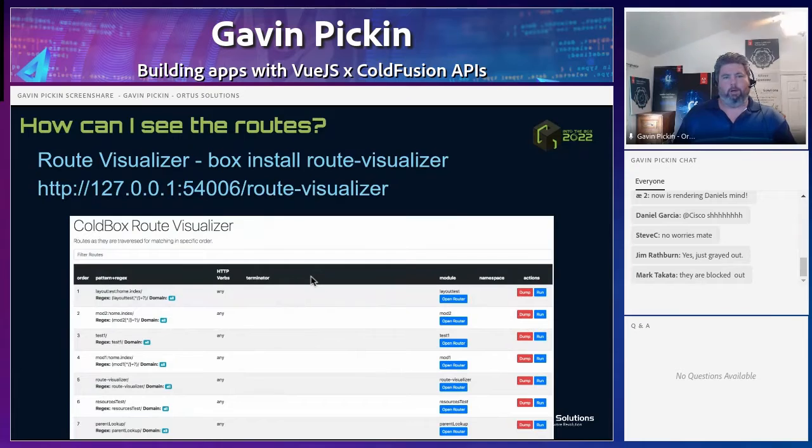If we're using our router, like the ColdBox router, there are tools that we have, like the route visualizer, that will actually let us jump in and see what the routes are. So you can see all the different routes that your app is generating and what type of actions they can have and everything too. These are really cool little tools just to make it easier when you're working with routes.